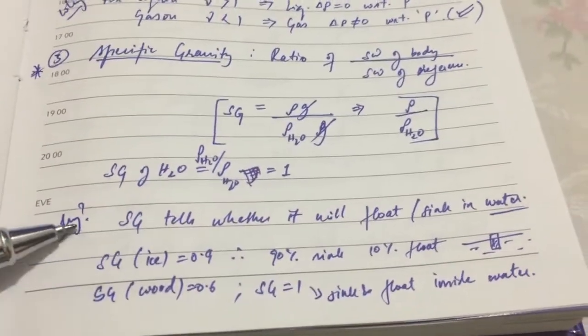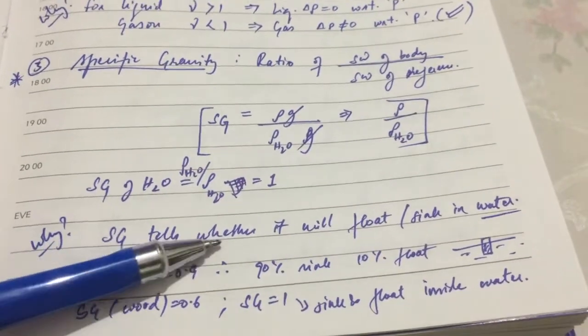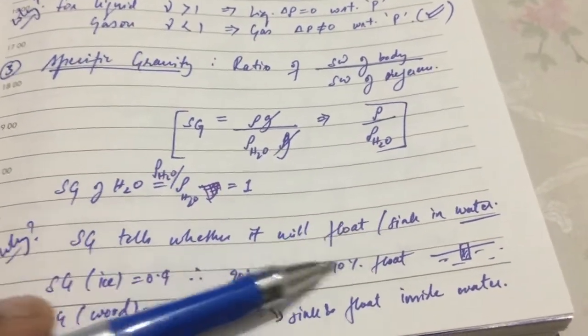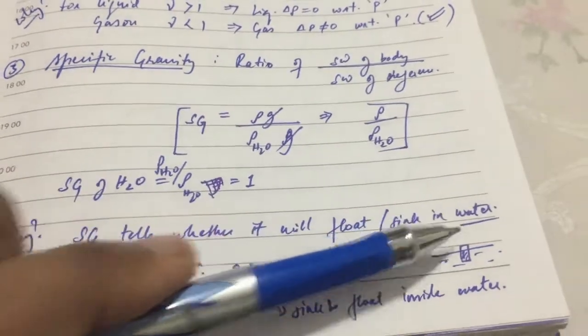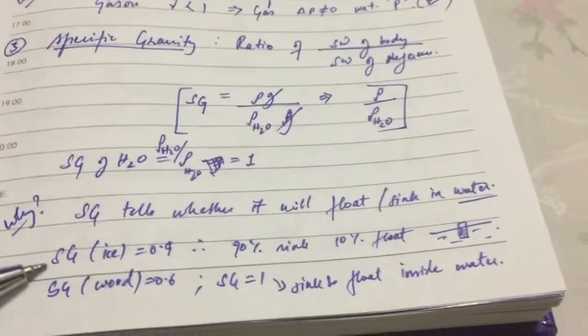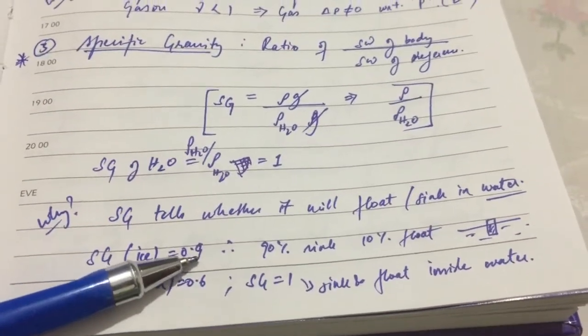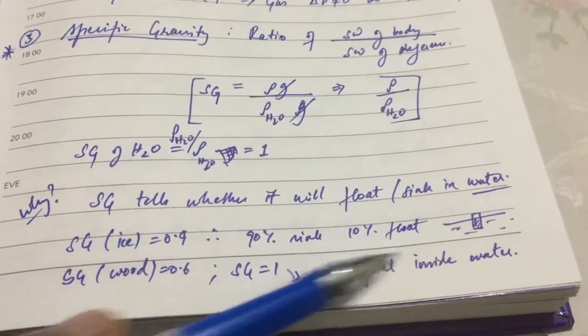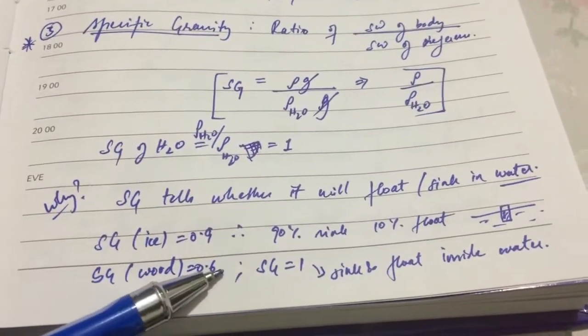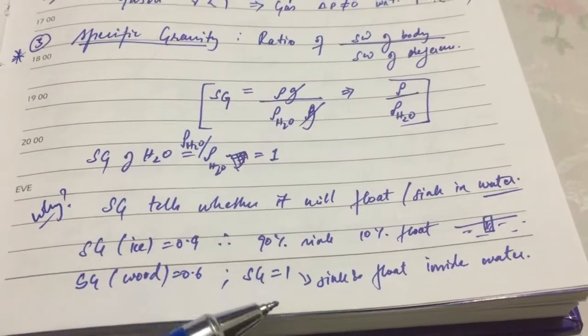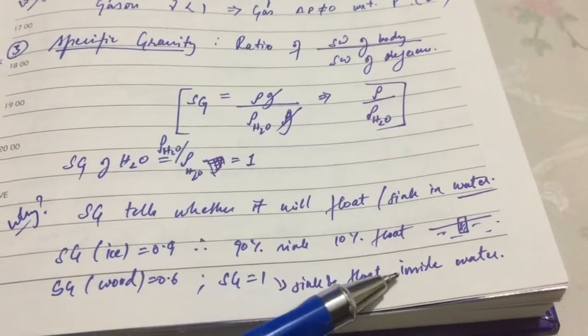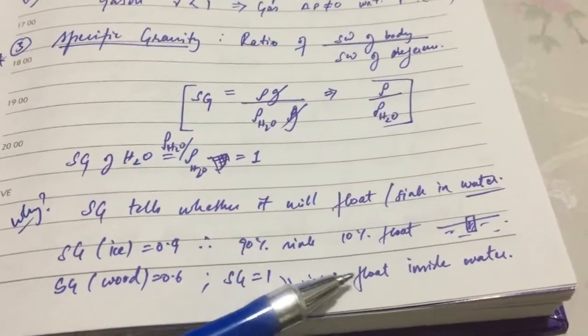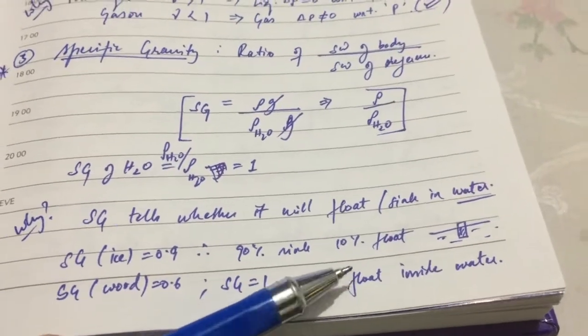Okay, so why do we need it? Specific gravity tells whether a body will float or sink in the water or any particular fluid. So if we consider water, the specific gravity of ice is 0.9, that means 90% will sink and 10% will float like this. If it is wood, that means 60% will sink and 40% will float. If it is 1, that means it will neither sit on the water nor sink completely, but will float inside the water.